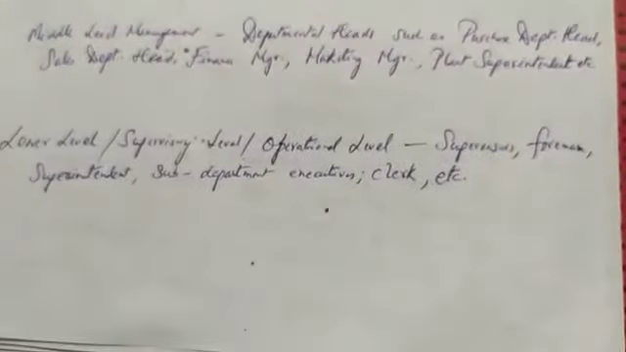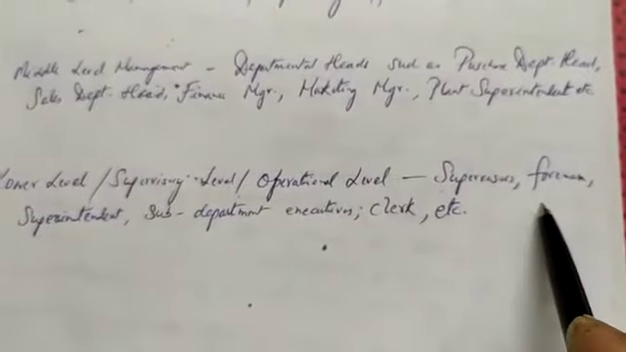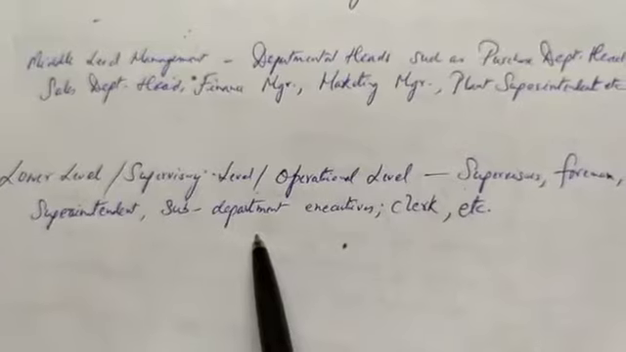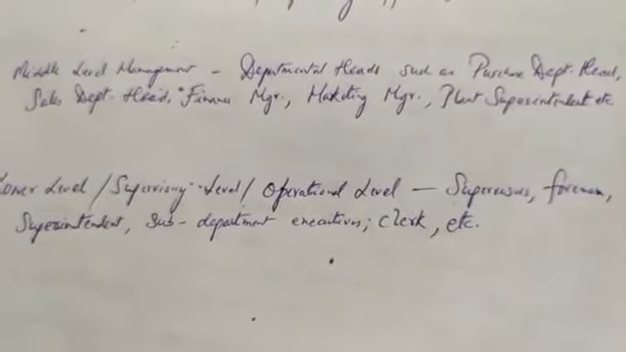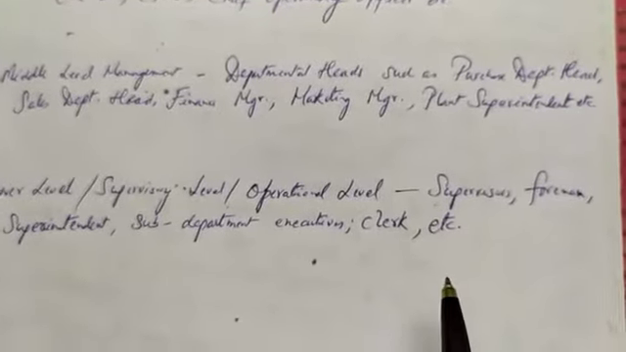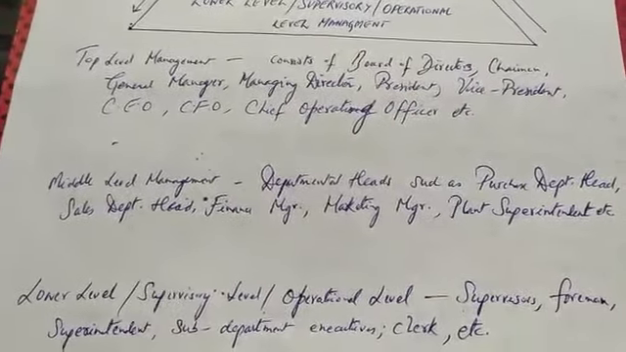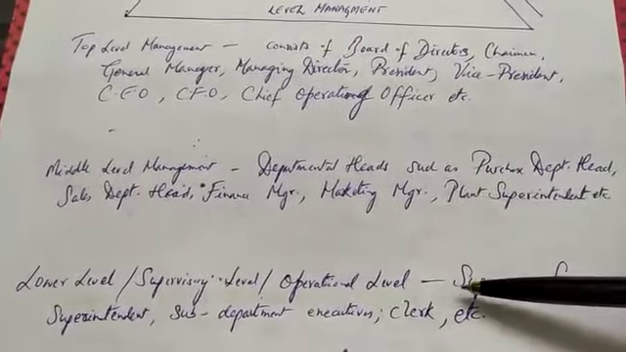Thirdly, the lower level or the supervisory level, also called operational level of management, consists of supervisors, foremen, superintendents, sub-department executives, or maybe the clerks. These are some of the common people who are working at the lower level of management. So these are the various job positions or the people who are working at the 3 levels of management.